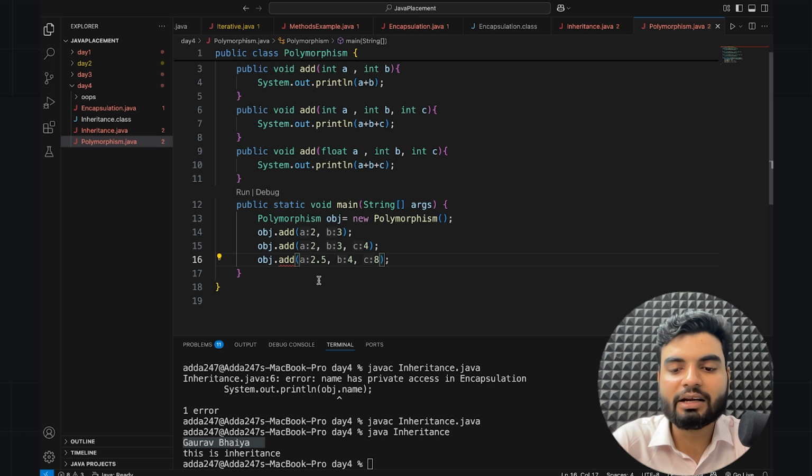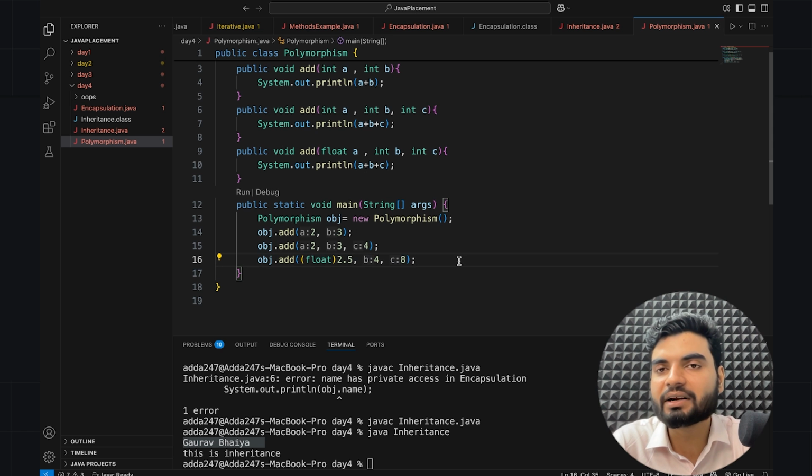What I'll do is define it here especially. You have to tell what kind of value you're passing. Now this is fine. So we're passing a float value. Explicitly we're defining it because it's not able to recognize automatically. And how will it differentiate whether it's a string or an integer? That's why you have to differentiate this.